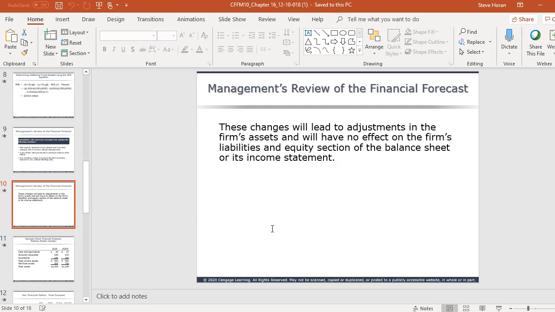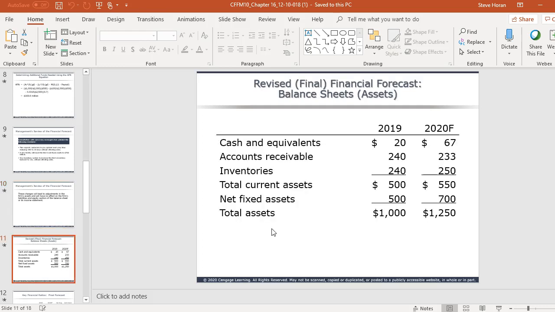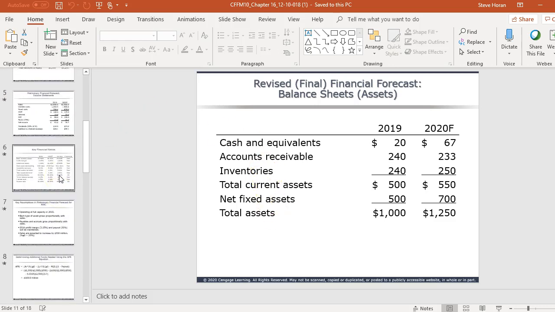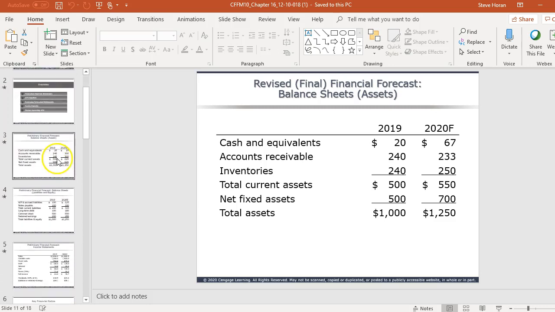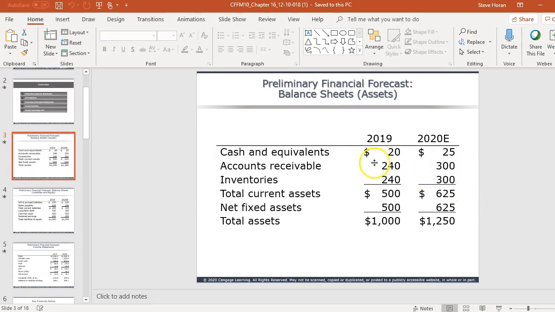So these changes will lead to adjustments in the firm's assets. They have no effect on the liabilities and equity section of the balance sheet or its income statement. So now my cash position will be different than the original forecast we looked at. So I'll go back and take a look at that. So this is at slide 11. We'll go back to this one right here, and everybody can see that we'll have more cash now because we're going to collect faster, and we'll have a different amount for receivables and inventory.